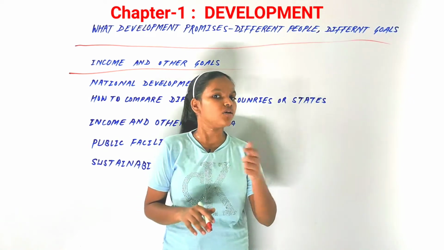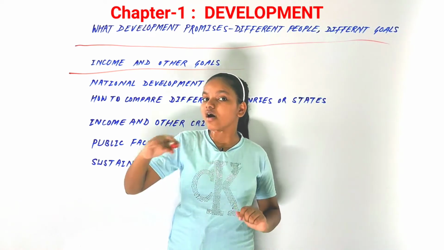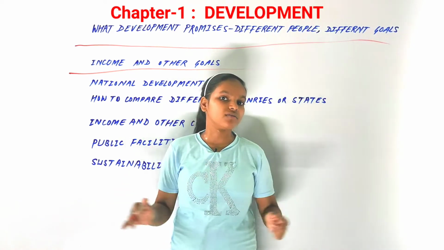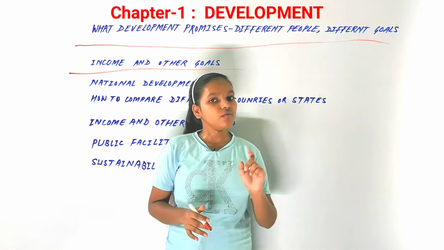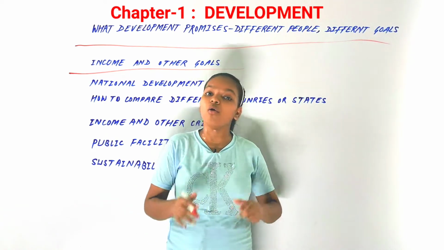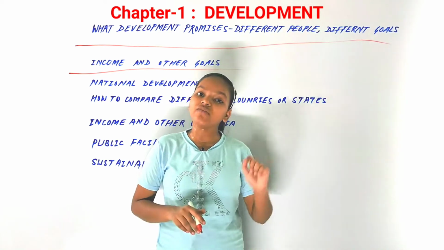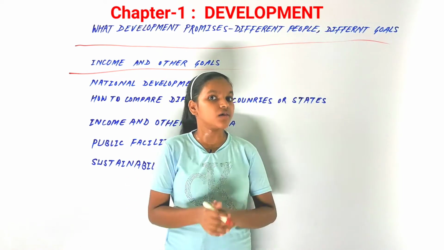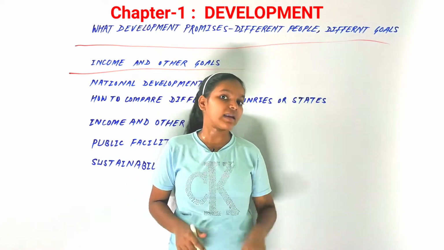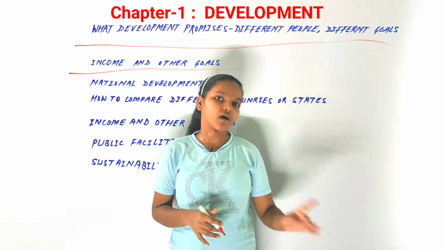It's not that all people just want income, because material goods are not all we need for living in this era. Not all the things in this world, not all material goods, are for our survival. After that we need some moral values and some dignity for ourselves as well. That is why for development, for every person, two things are common: income and other goals.